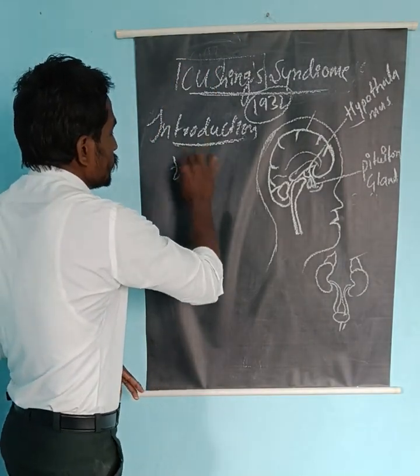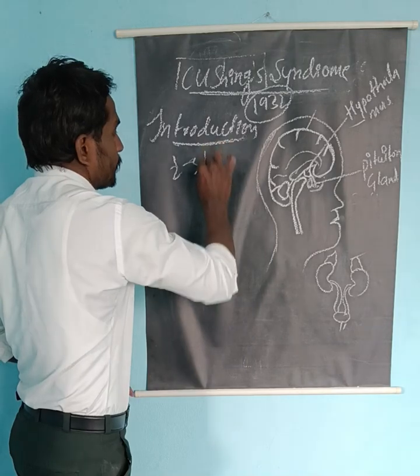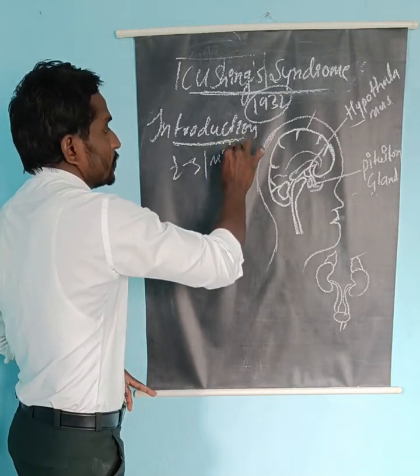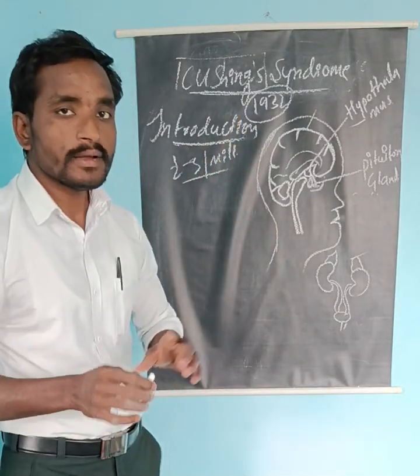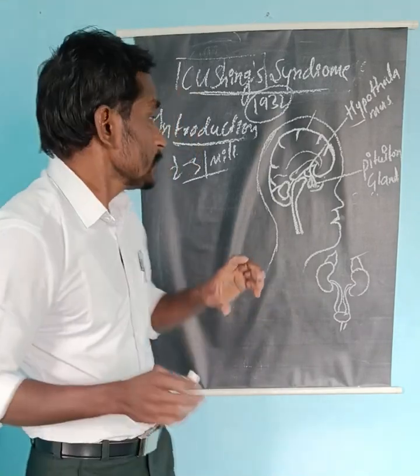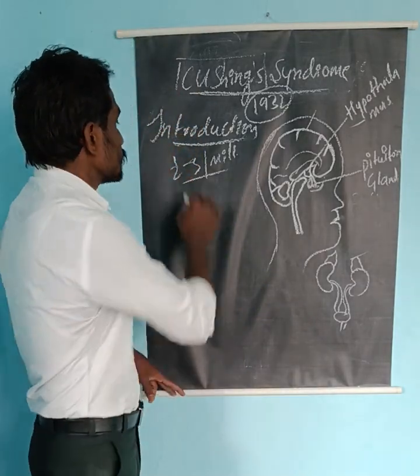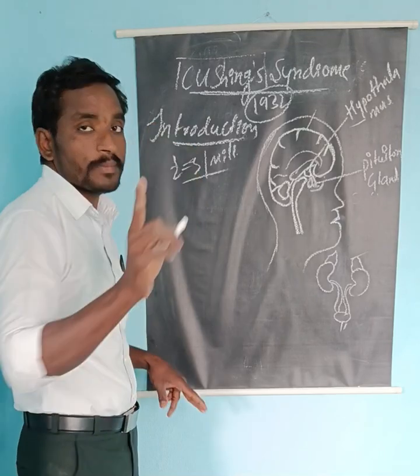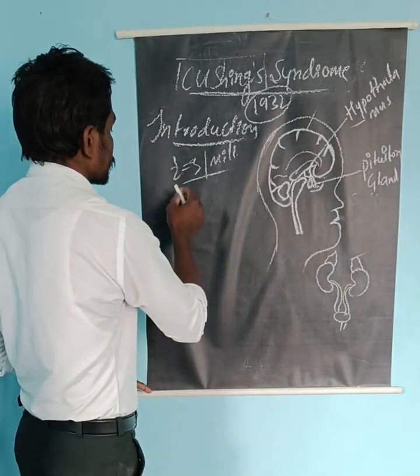Usually 2 to 3 people per million per year get Cushing syndrome in the world.